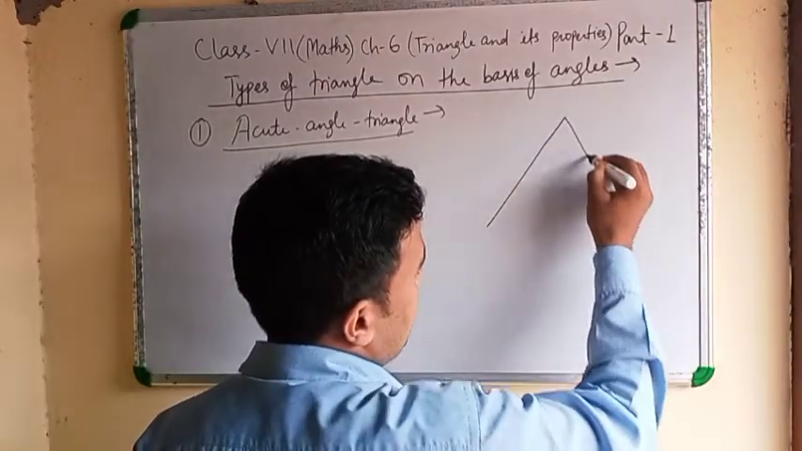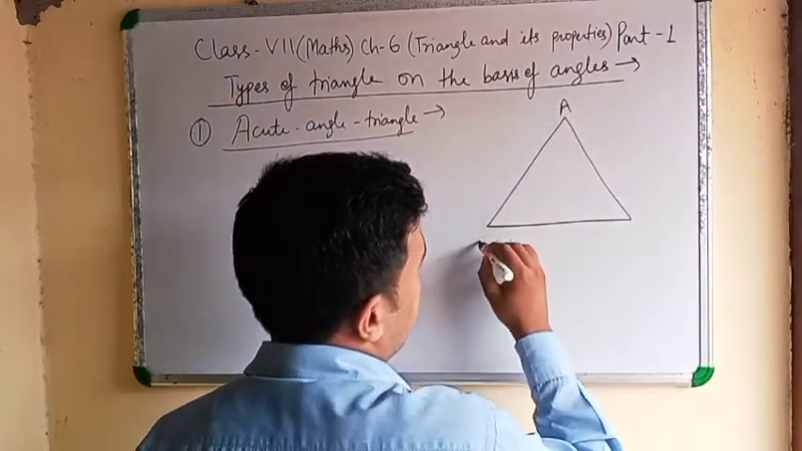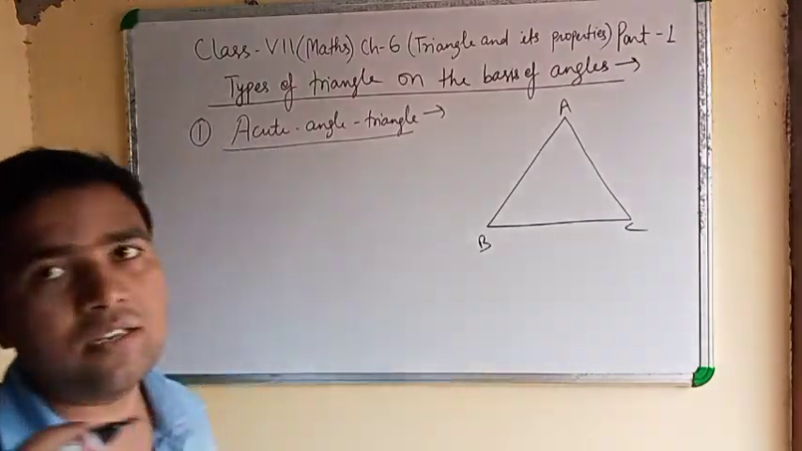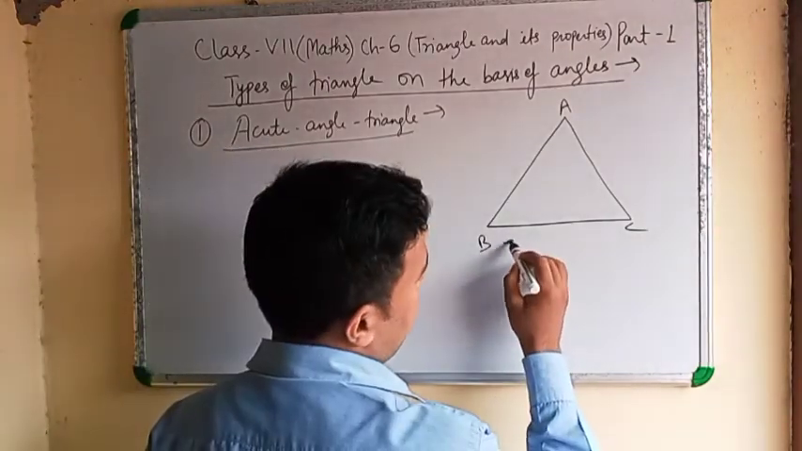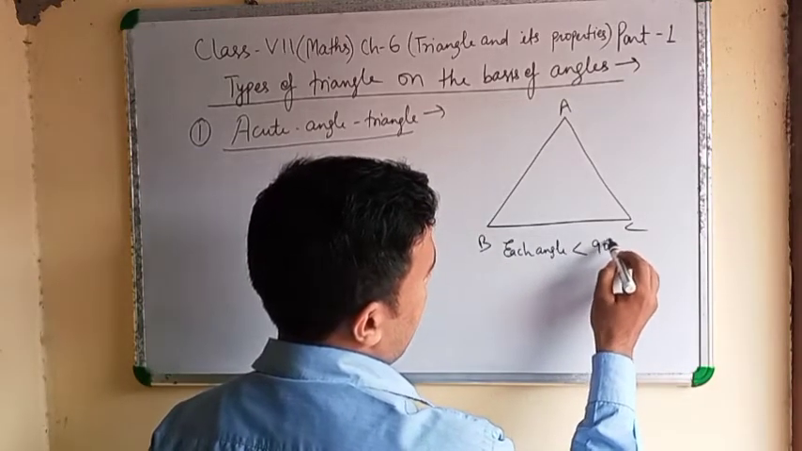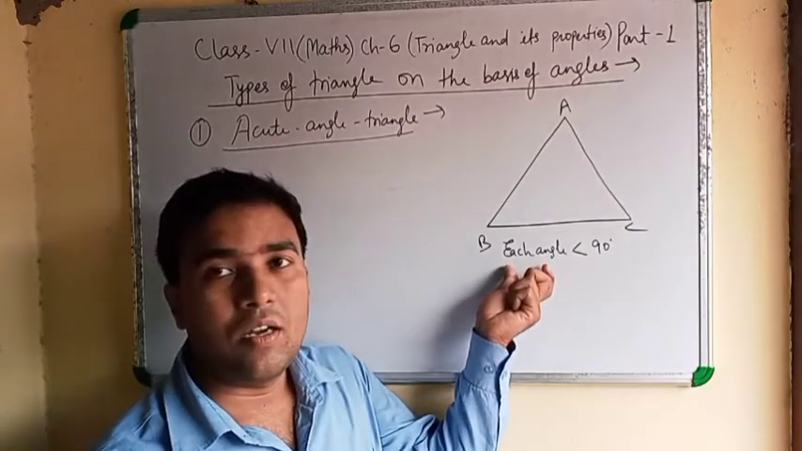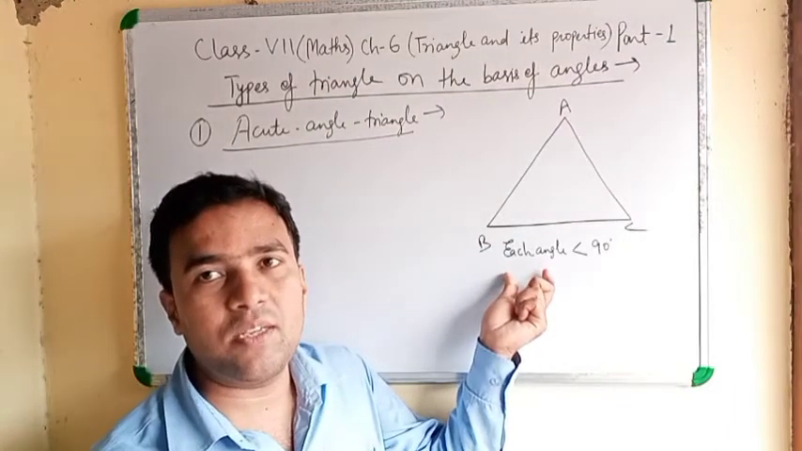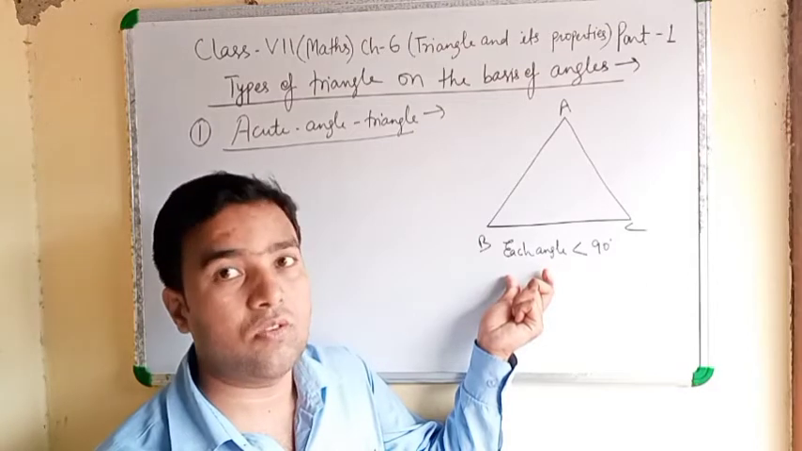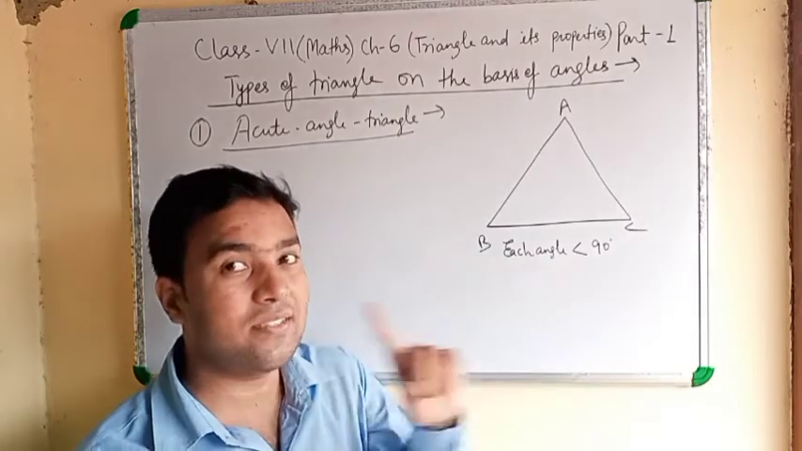If any triangle ABC is there, clear? Acute angle triangle means each angle is less than 90 degrees. Means 45, 49, 75 are fine. But if you are taking 91 or 92, that is wrong. Each angle should be less than 90 degrees.